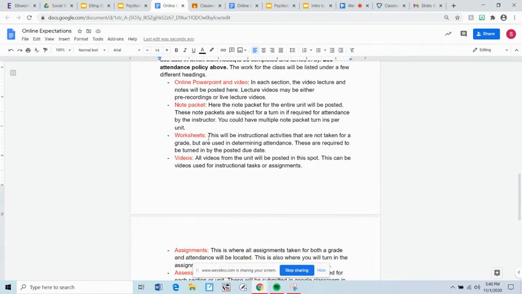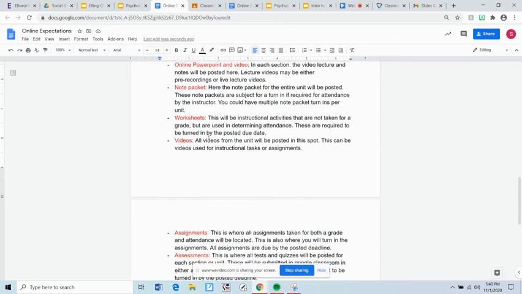Worksheets. These will be instructional activities that are not taken for a grade, but are used in determining attendance. These things are really helping deepen your learning. It could be activities, it could be labs. It could be a lot of different things that are important that you do so you can do well in the class, so you can succeed. And again, it's posted for attendance.